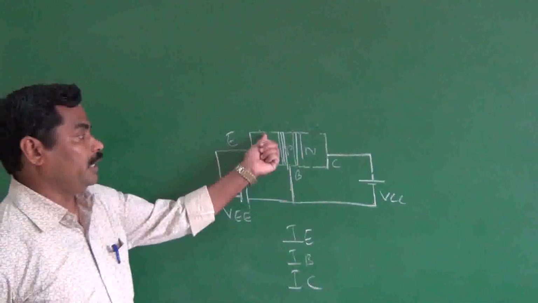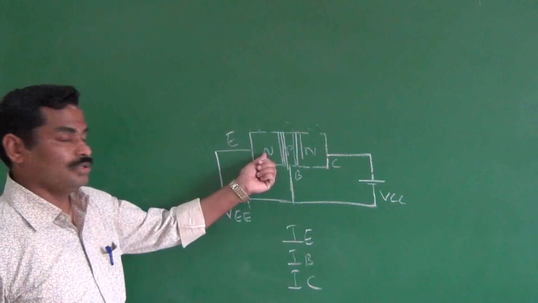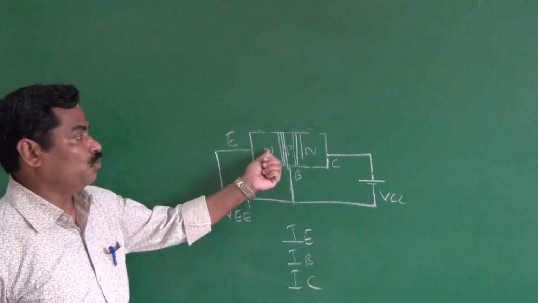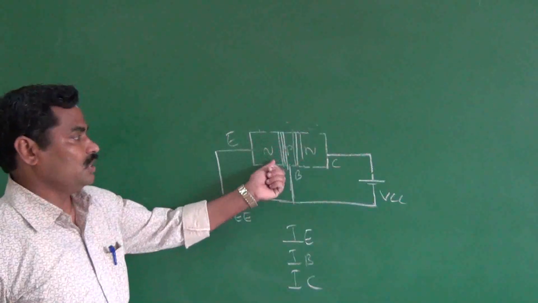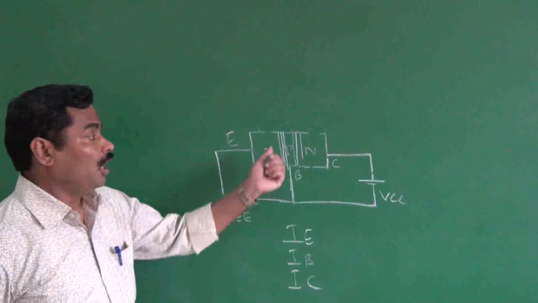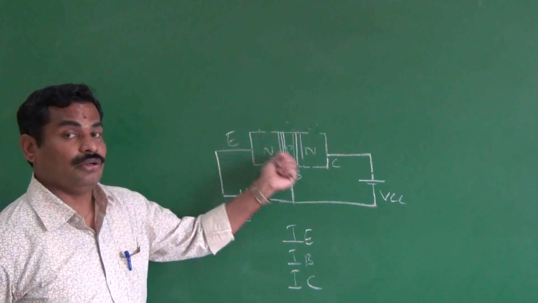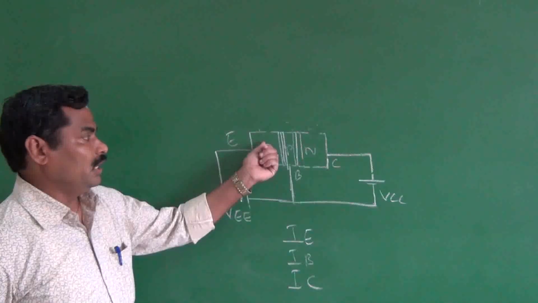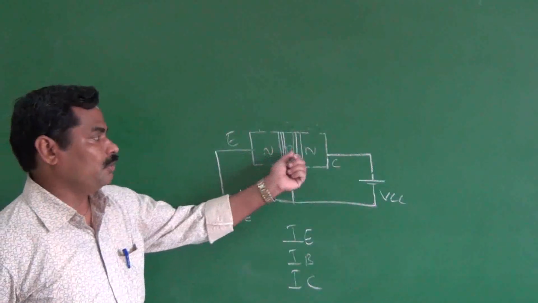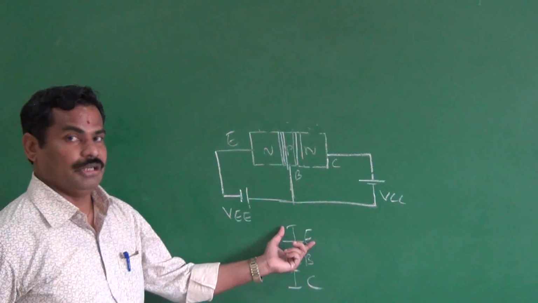It means in the n-type semiconductor you are having the electrons as majority carriers, and because of majority carriers they move towards the base. And also as we know already, the charges always move from the higher concentration to the lower concentration. It means the electrons are moving from the emitter to the base, and that current is nothing but IE. That is nothing but the emitter current.